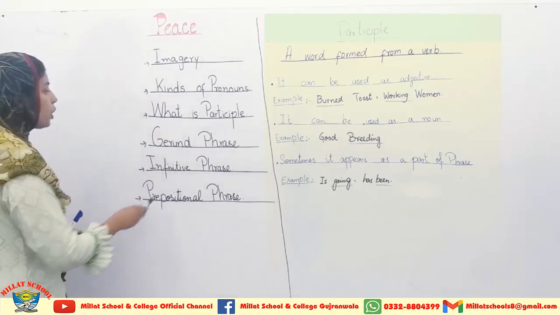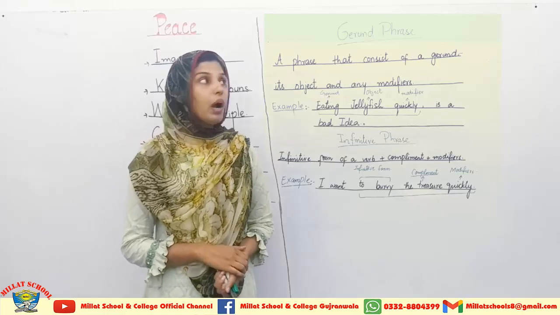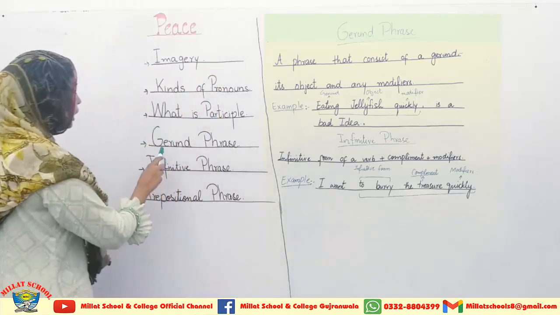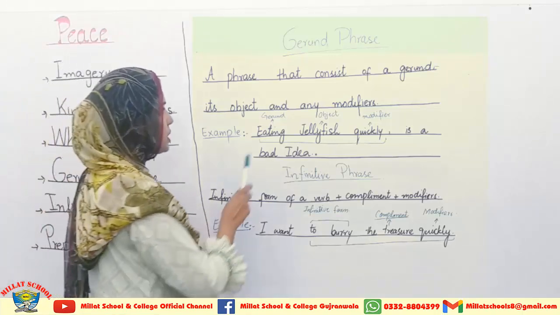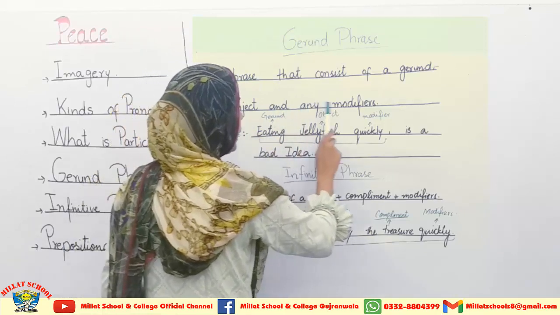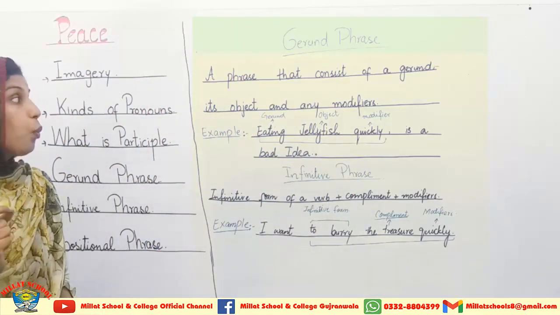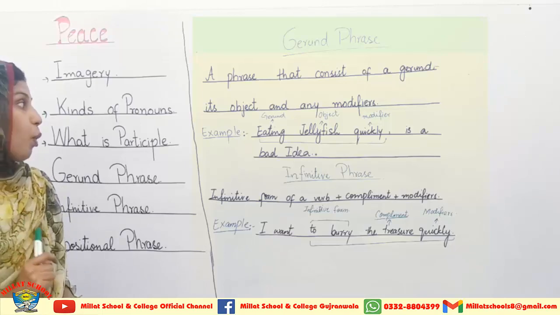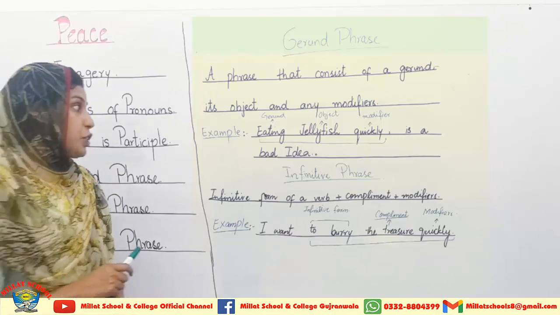Now I am coming towards gerund phrase and infinitive phrase. Okay students, now I am coming towards the next activity, grammatical objective, that is gerund phrase. What is a gerund phrase? A phrase that consists of a gerund, its object and any modifier. Now the question arises, what is a gerund, what is an object and what is a modifier? This example will surely help you to understand this explanation.